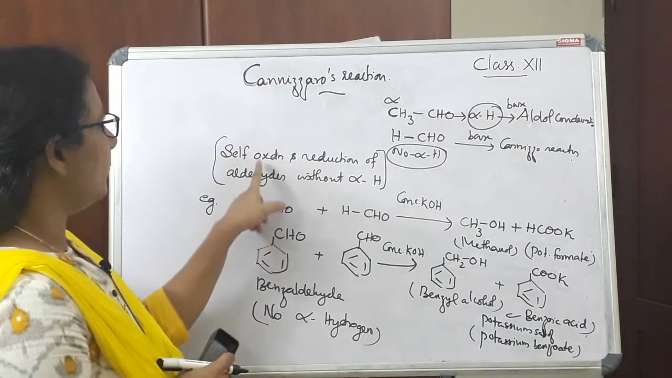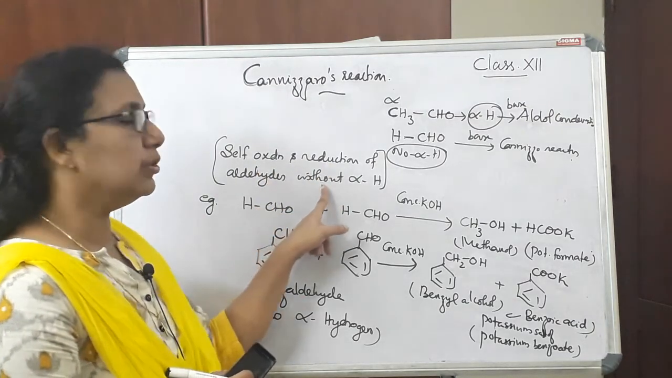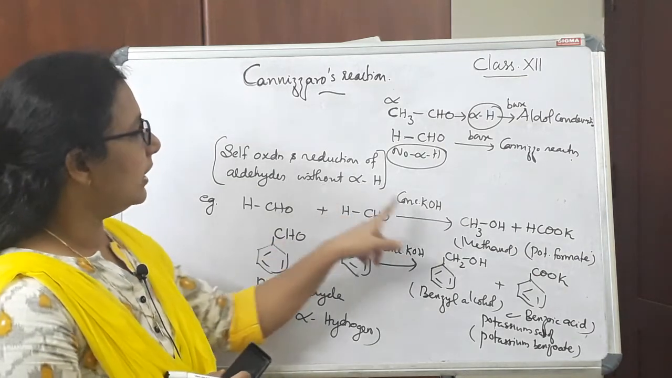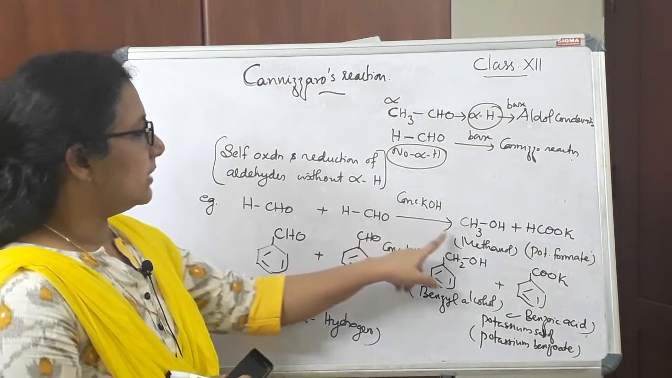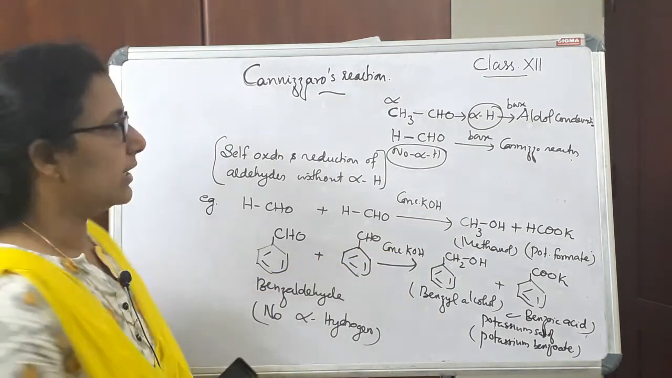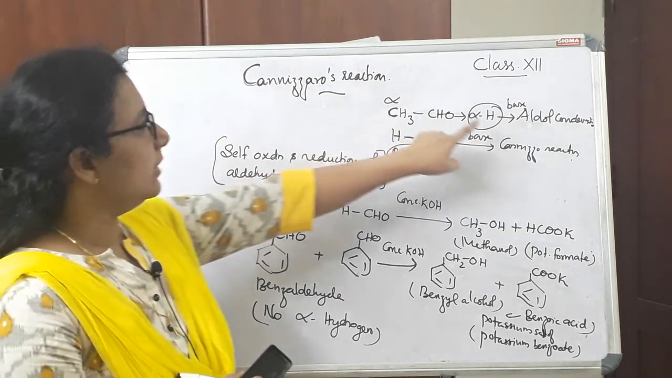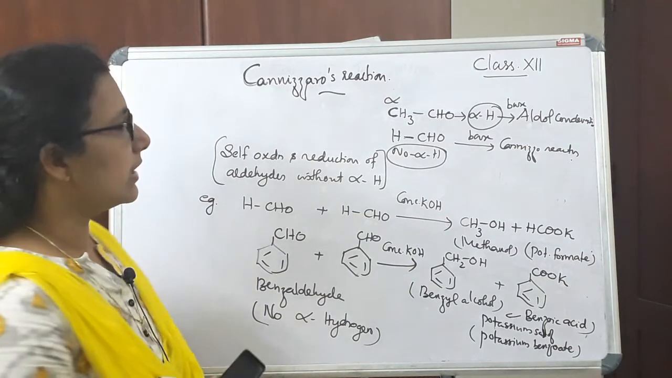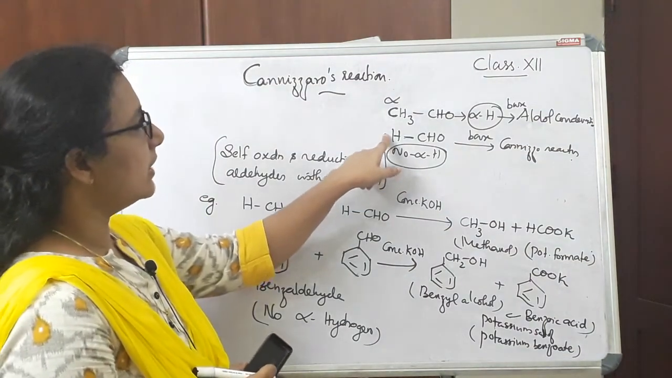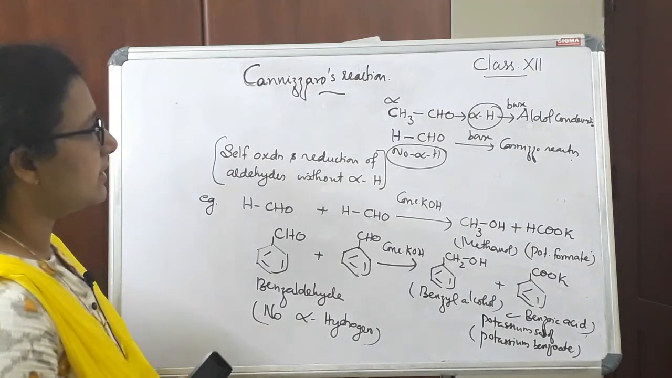So anyway, self-oxidation and reduction takes place in the case of aldehydes having no alpha hydrogen atom in presence of a concentrated base, that is called a Cannizzaro reaction. But in the case of aldehydes having an alpha hydrogen atom in presence of a base, they show aldol condensation reaction, and those without alpha hydrogen atom will show Cannizzaro reaction. So this is about Cannizzaro reaction.